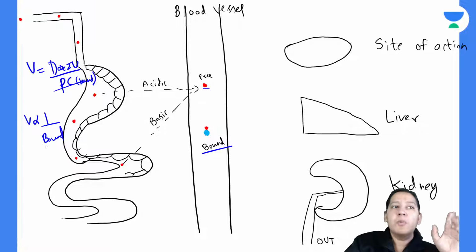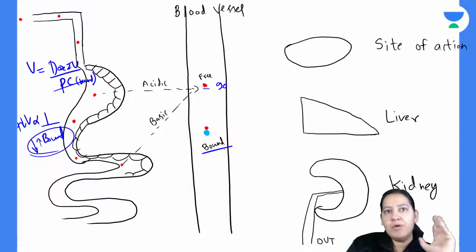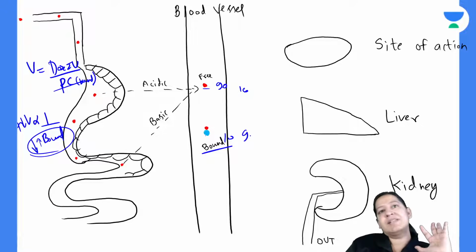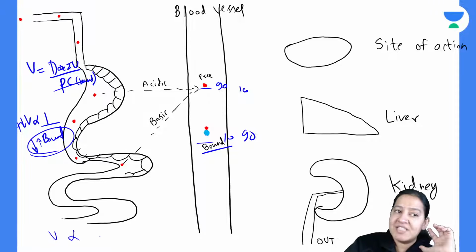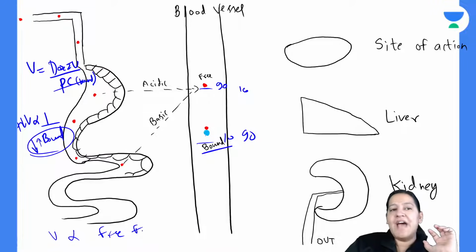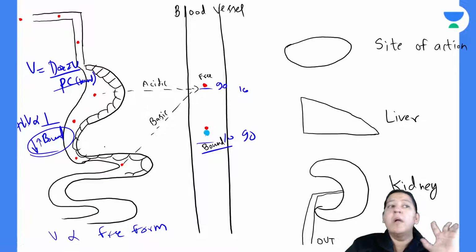the bound form. So the more the bound form, the less the volume of distribution, and the less the bound form, the more the volume of distribution. And bound form is inversely proportional to free. If free is 90, bound is 10. If free is 10, bound is 90. These both are inversely proportional. So volume of distribution is directly proportional to the free form, and inversely proportional to the bound form.